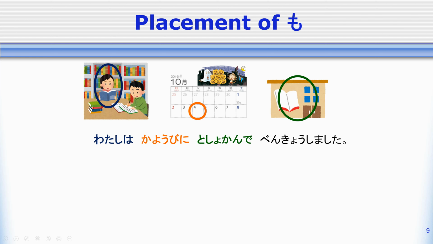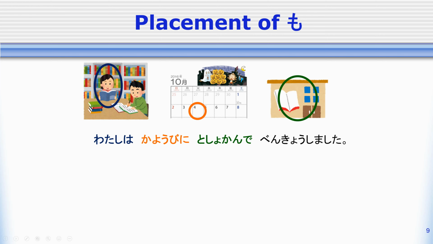私は火曜日に図書館で勉強しました。So this is a sentence with a lot of different elements in it. We have the person who did something, the time when they did it, the place where they did it, and what they did. So the person who did something is me, 私. The time when I did it is 火曜日, Tuesday. The place where I did it is 図書館, the library. And what I did is study, 勉強しました。